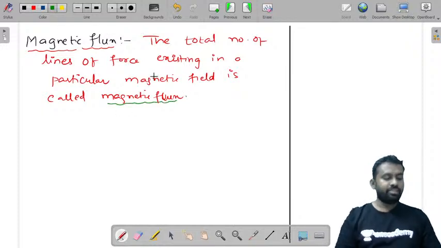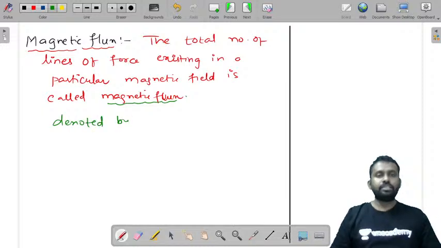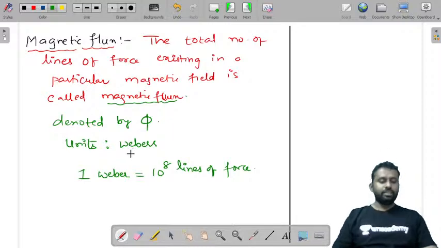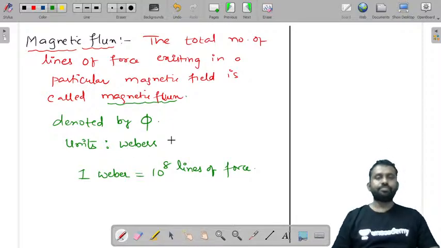It is denoted by phi, and the units of magnetic flux are Webers. And 1 Weber is equal to 10 power 8 flux lines or lines of force. So this is magnetic flux.